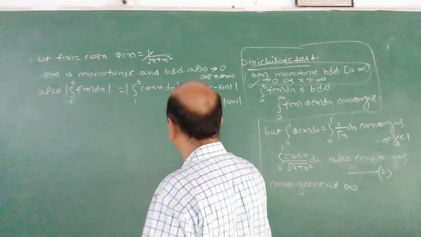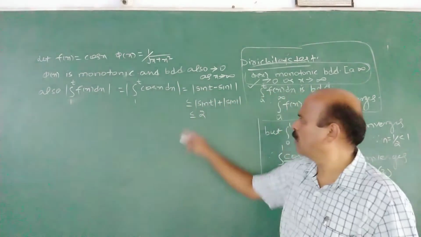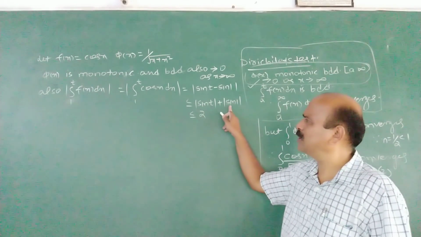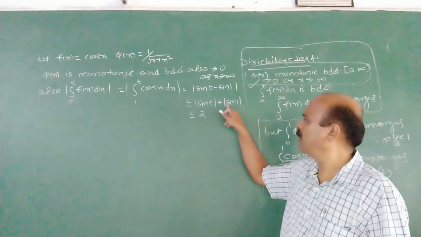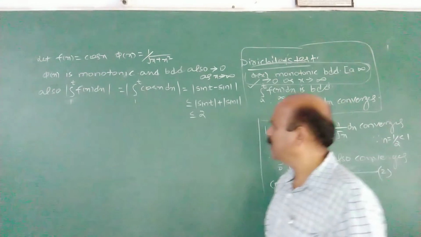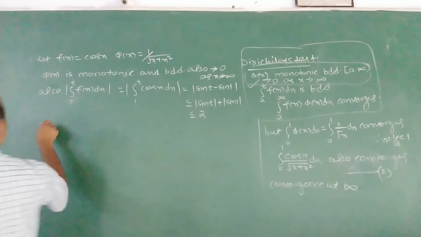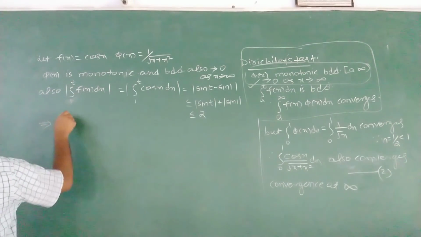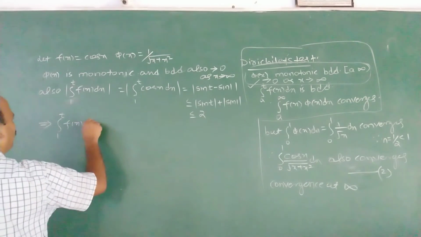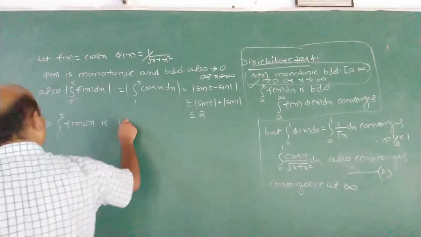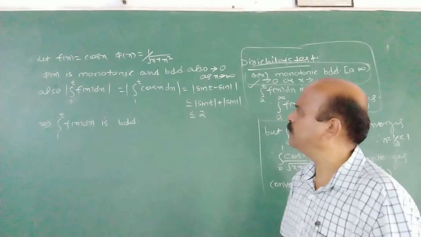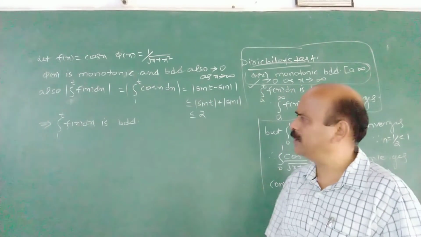It is less than or equal to 2, because mod of sin t is less than or equal to 1, and sin 1 is also less than or equal to 1. So it is less than or equal to 2. What does this imply? This implies integral 1 to t f(x) dx is bounded.